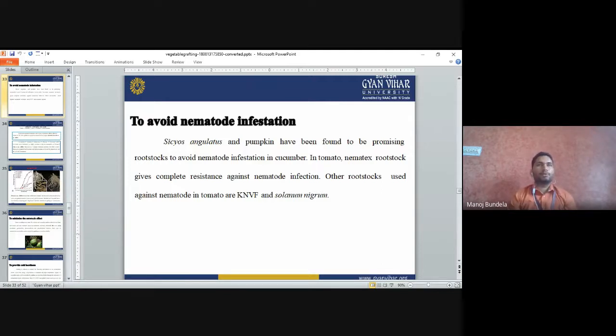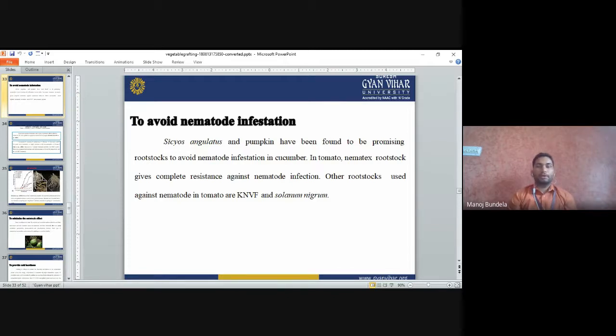In cucumber, nematodes are the major problem, so we can use pumpkin, Cucurbita maxima and Cucurbita moschata, or a cross of Cucurbita maxima and Cucurbita moschata, as a rootstock to develop a new variety that is resistant to nematode infection.